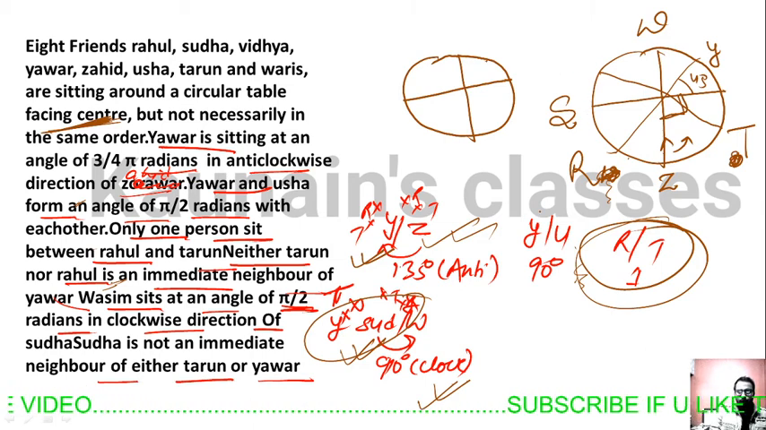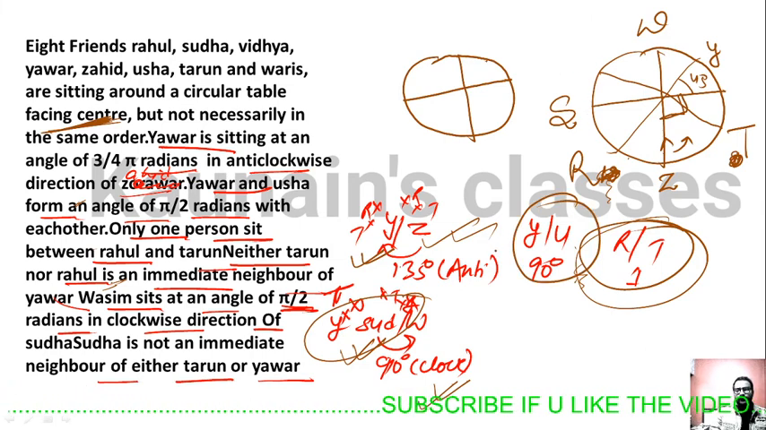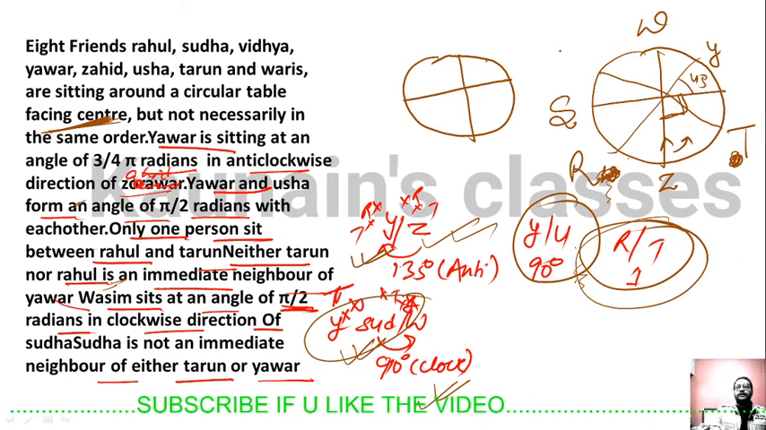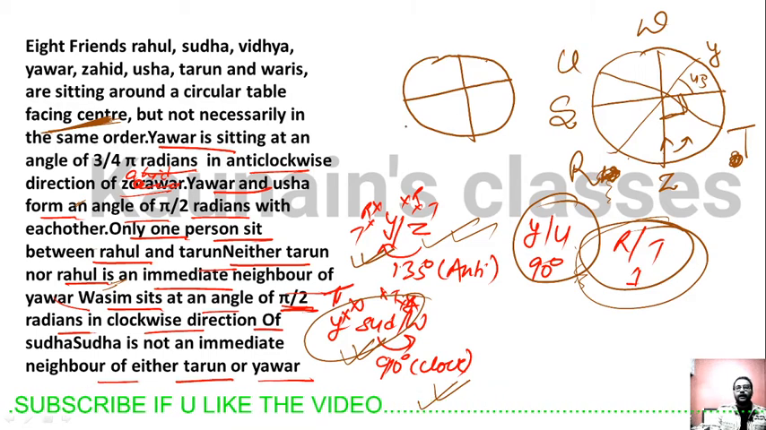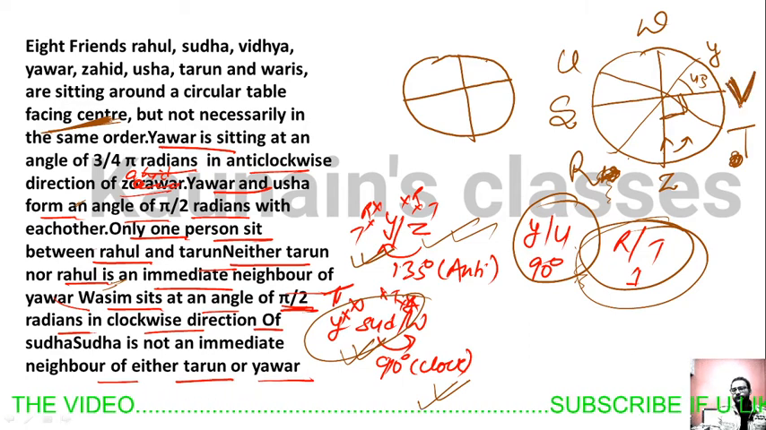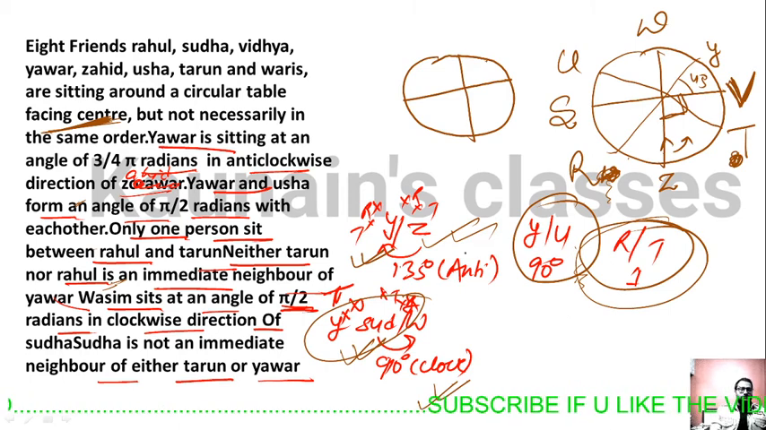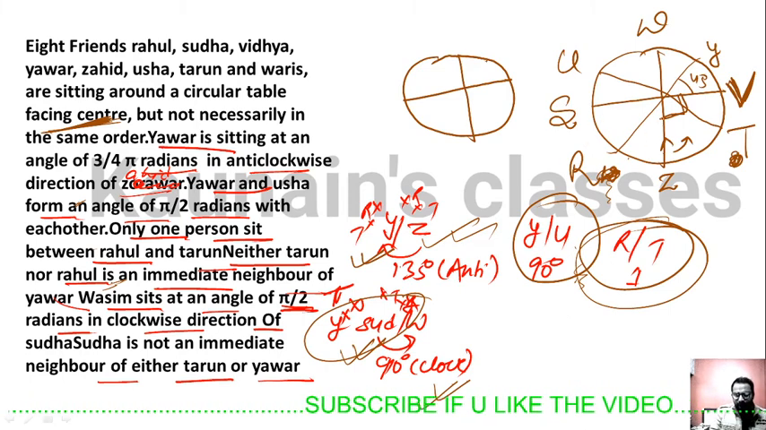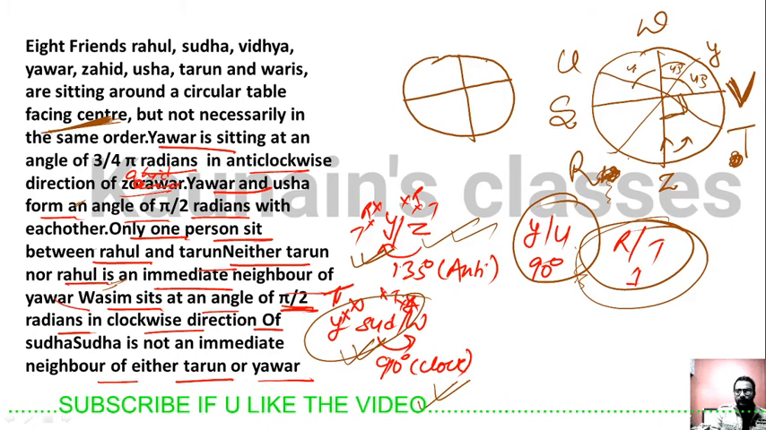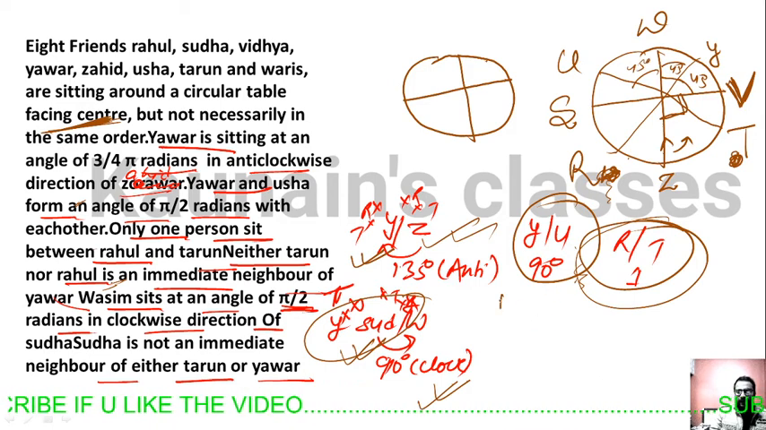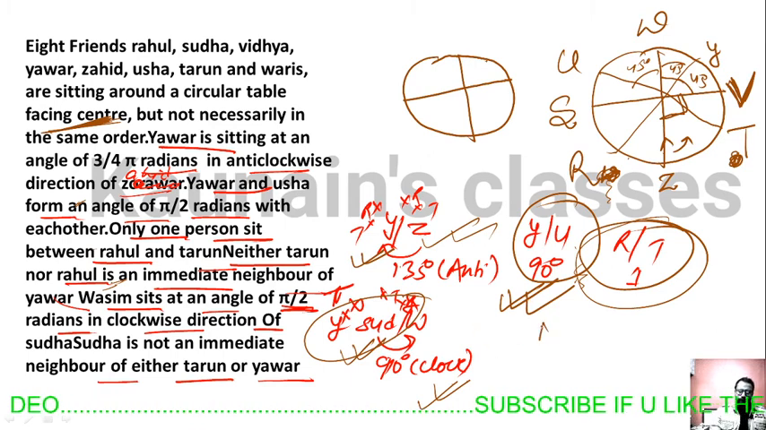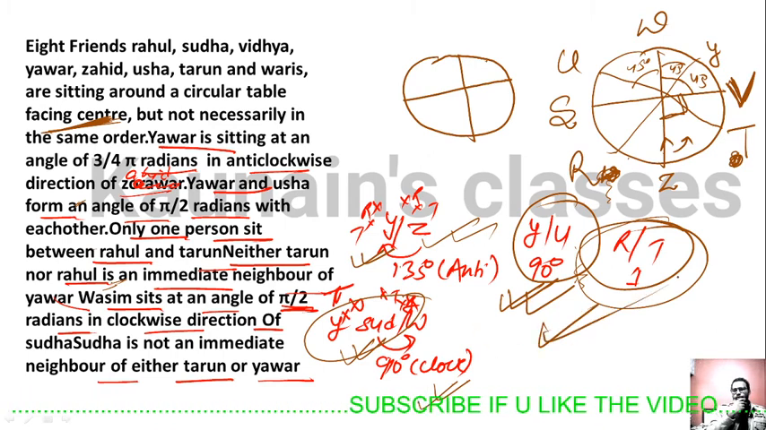Who will come here? Y and U will be at a gap of 90 degrees. So Y is here, then at the gap of 90 degrees U will come here. Only one person is left. Who is that person? Vidya. Vidya will come here. So this puzzle is solved. This is 90 degrees, this is 45 degrees, and this is also 45 degrees. So Y and U are at the gap of 90 degrees. All our hints are used, and our question is solved here.